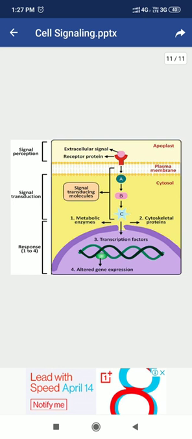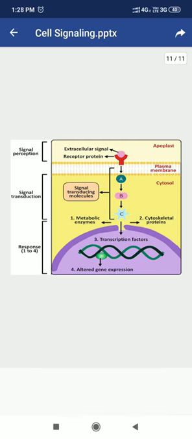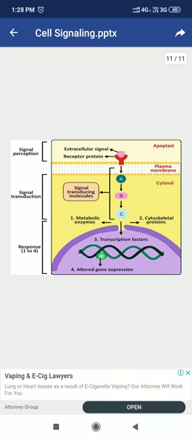The binding of a ligand molecule to a receptor molecule present on the cell or inside the cell is known as signal perception. So, signal perception is simply the binding of the ligand molecule to the cell surface receptor or the intracellular receptor.